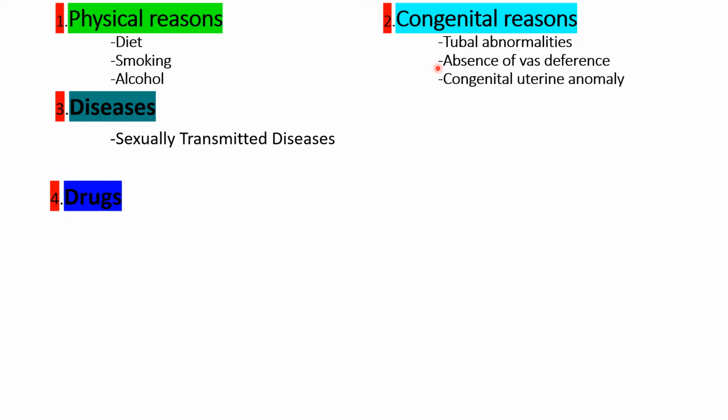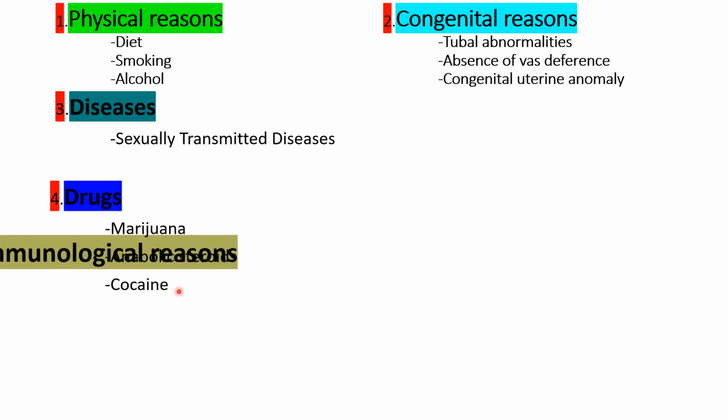Other reasons are drugs. Some chemicals enter into the body and prevent the people's reproductive organs from functioning in a proper way. Here some of them are mentioned. One is marijuana, steroids influence the sperm count. It reduces the sperm count in men. Another one is cocaine. Cocaine influences the reproductive functioning of the female.